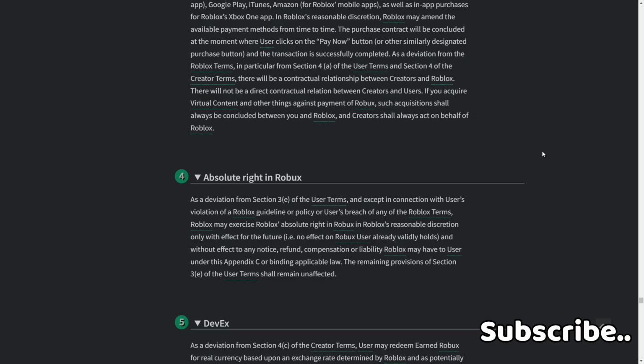user violation of a Roblox guideline or policy or user's breach of any Roblox terms, Roblox may exercise Roblox's absolute right in Roblox's reasonable discretion only with effects for the future, i.e. no effect on Robux the user already holds, and without effect to any notice, refund, compensation, or liability Roblox may have to the user under this Appendix C or binding applicable law. The remaining provisions of Section 3E of the user terms shall remain unaffected.